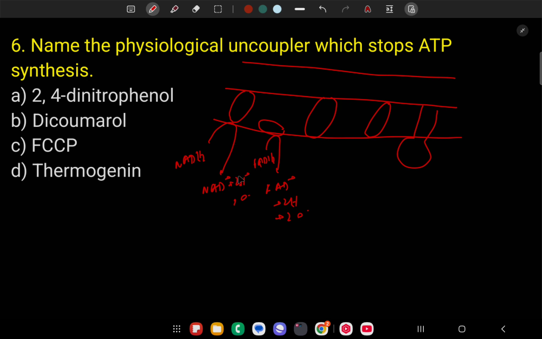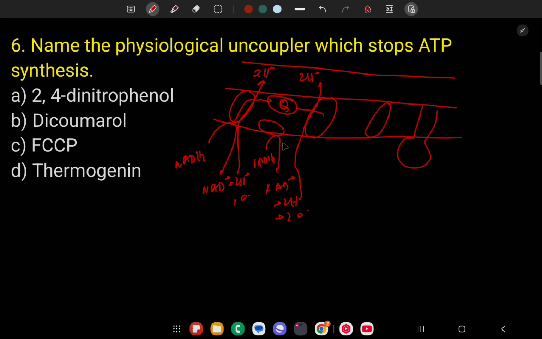These protons are transferred from the matrix to the intermembrane space. And normally ubiquinone is present. This proton is also transported to the intermembrane space, and these electrons are transferred from complex 1 to complex 2.